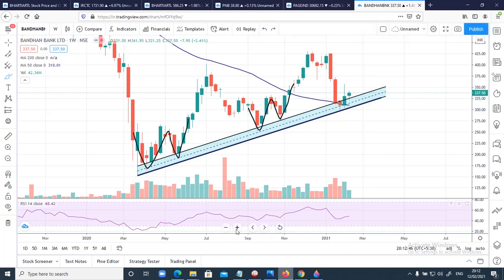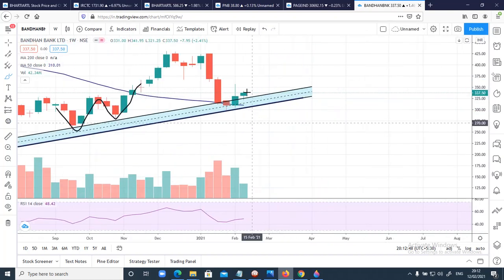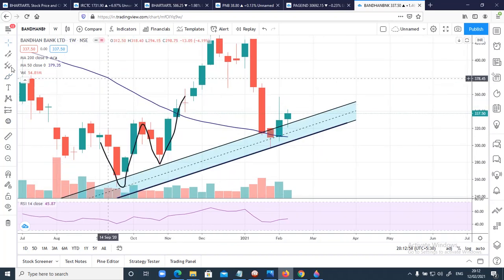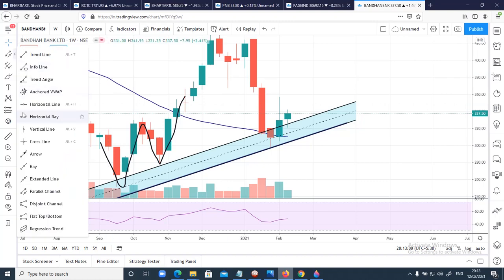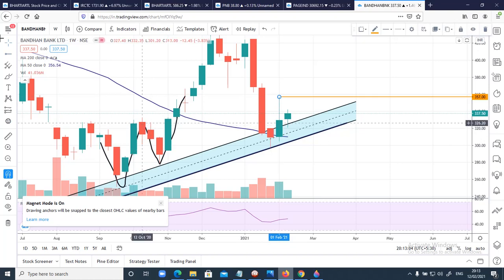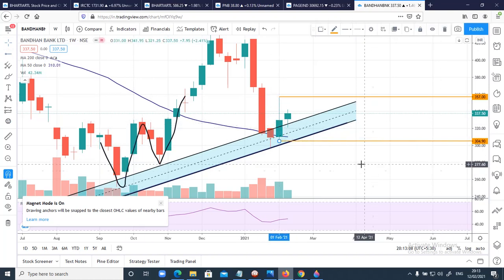Second important point was it has been holding this 50 moving average as well. If you see this blue line, the prices have held this 50 moving average and bounced. This is the second beautiful thing in Bandhan Bank. And the third beautiful thing is the inside bar. On weekly chart it has formed an inside bar. So here I'm marking the inside bar high and low as well.